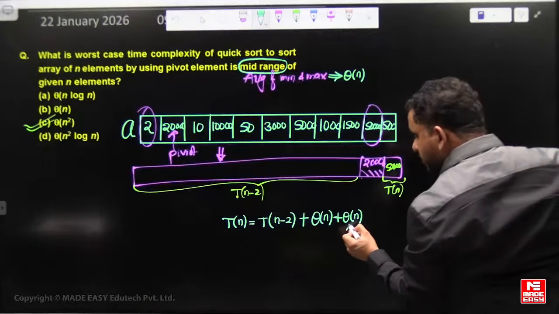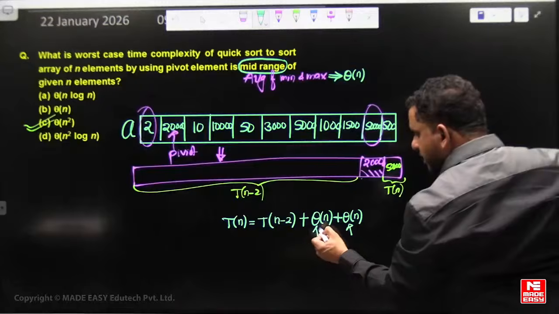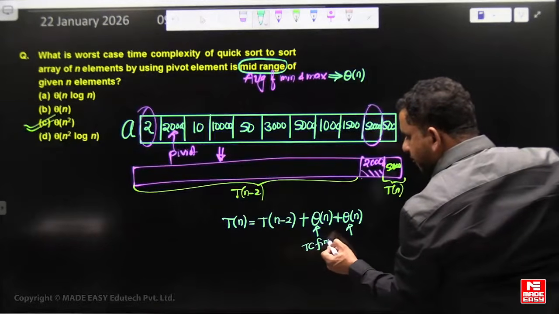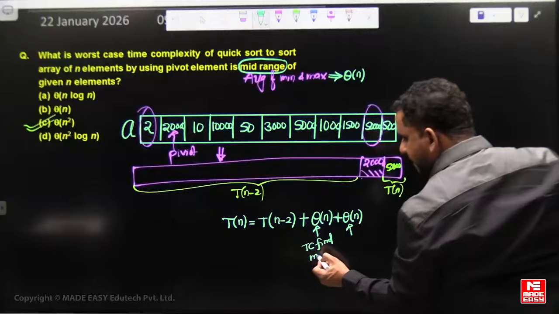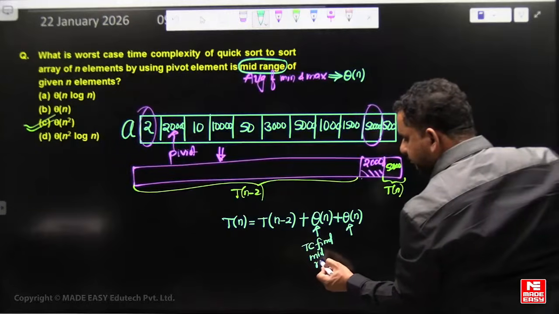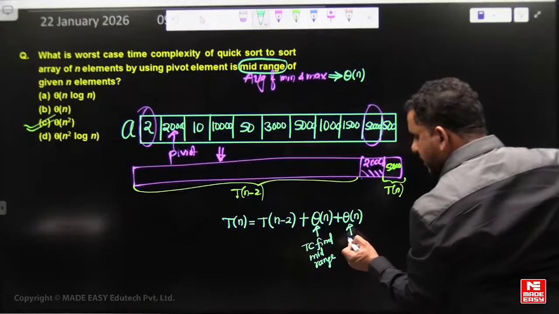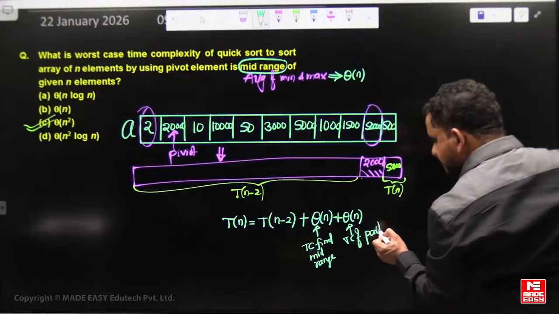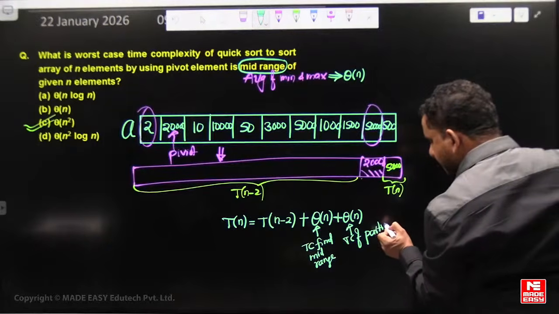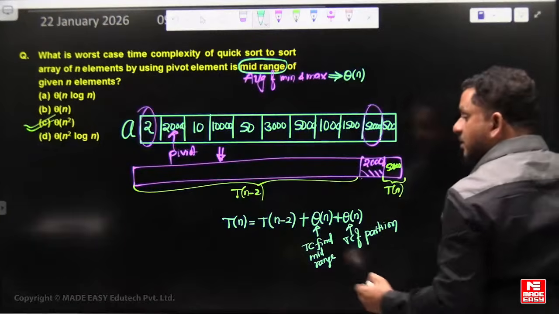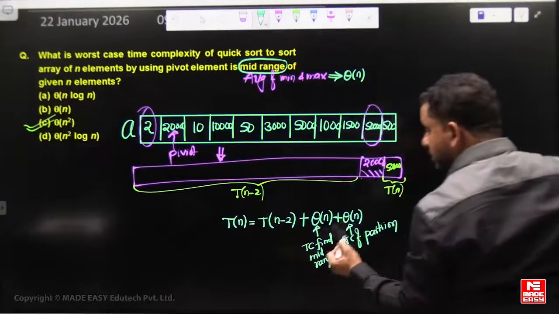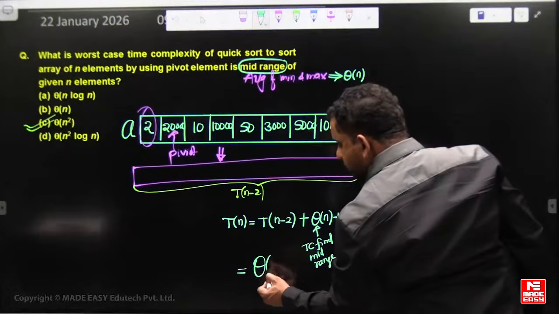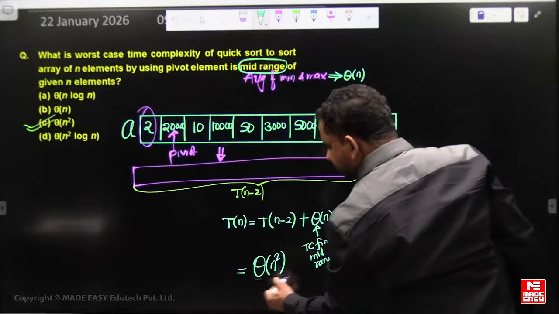This is the time complexity to choose the pivot, that is, to find the mid-range. And this is the time complexity of partition. If you apply the substitution method, the asymptotic value becomes n square.